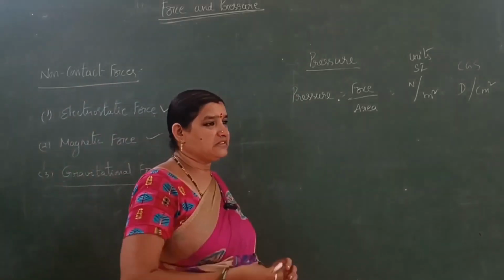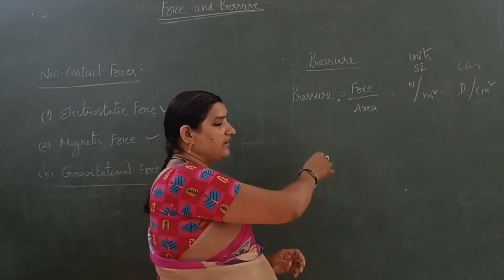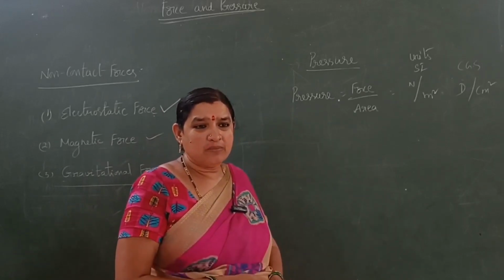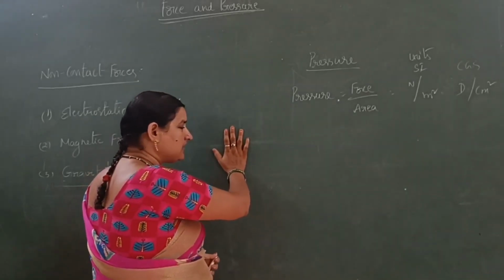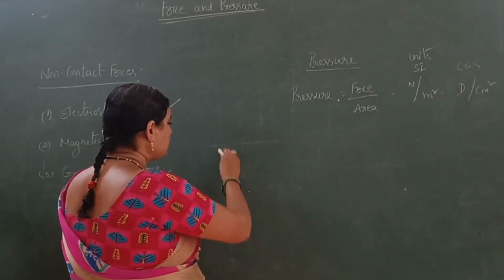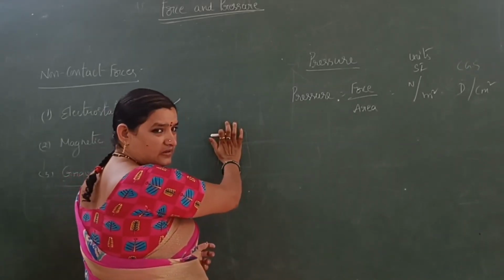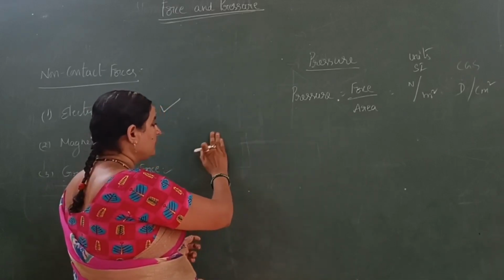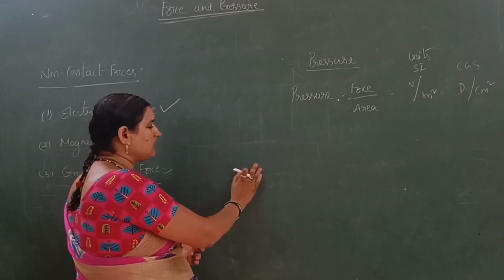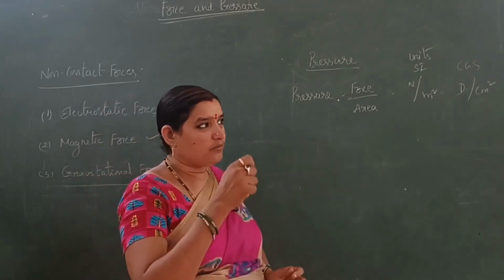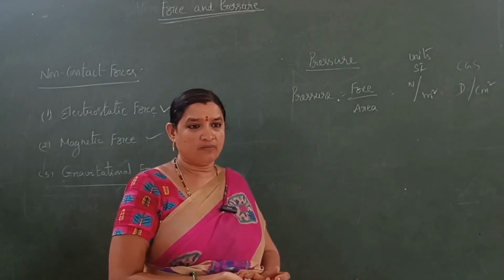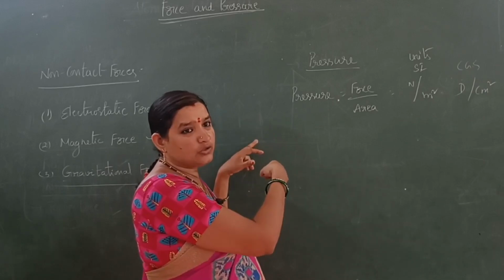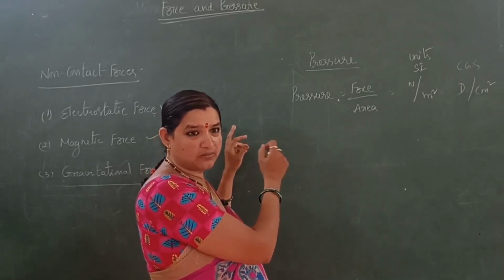The next topic is pressure. What is pressure? It is force by area. If you are applying force on a particular area, we are applying some pressure. For suppose I applied force on a board, the board applies pressure on the wall. In the same manner, due to this pressure only, we can put a nail into the wall. We are applying force on the head of the nail. Then it penetrates into the wall due to the pressure.